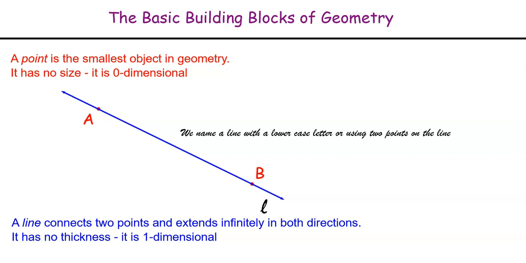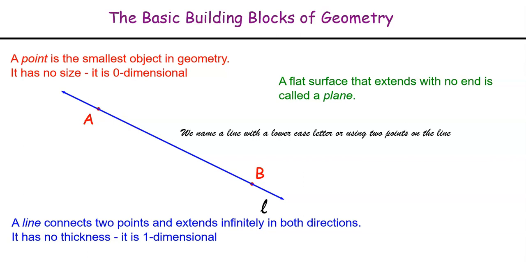Now, if we extend that out to a flat surface, then we call it a plane. And that's something that you're familiar with because you looked at a coordinate plane or a Cartesian plane as a part of algebra previously. And that flat surface called a plane, to truly be a plane, extends infinitely in every direction with no end.